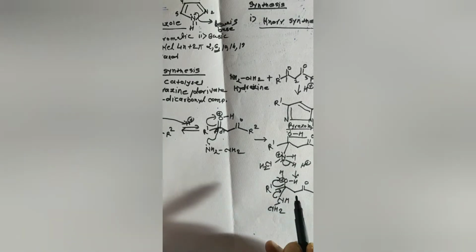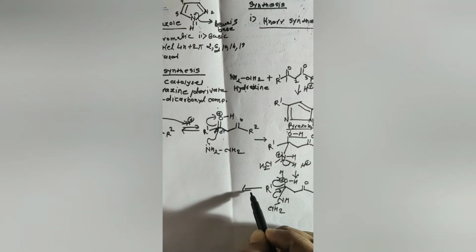Now, the lone pair on this nitrogen will form a bond here and water will be removed as a leaving group from this compound. Water is a good leaving group. So water will be removed and the nitrogen will form the double bond with this carbon, meaning you may say it is the imine formation.